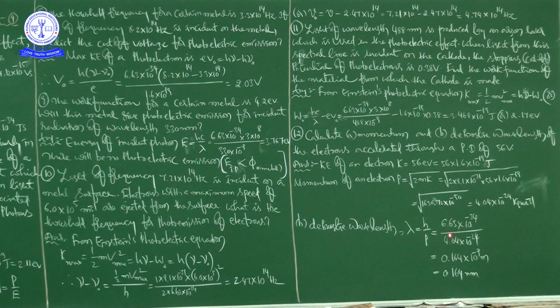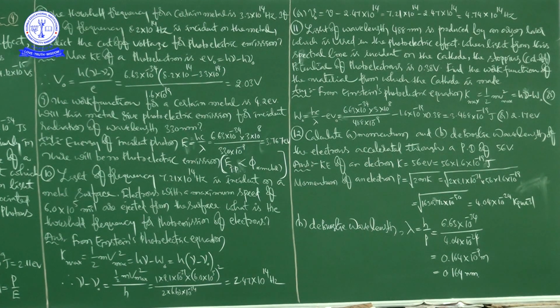Complete this division and you will get 0.164 into 10 to the power of minus 9 meters. This 10 to the power of minus 9 you can replace with nano, so the de Broglie wavelength will be 0.164 nanometers.